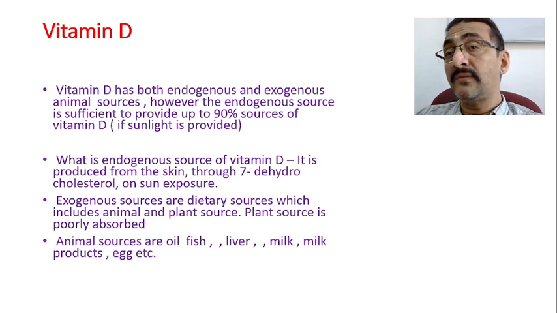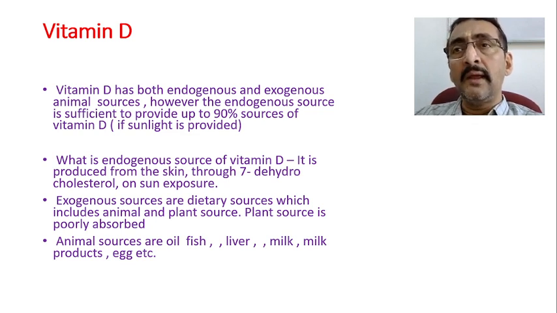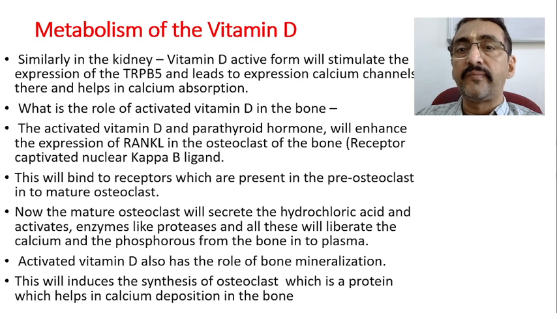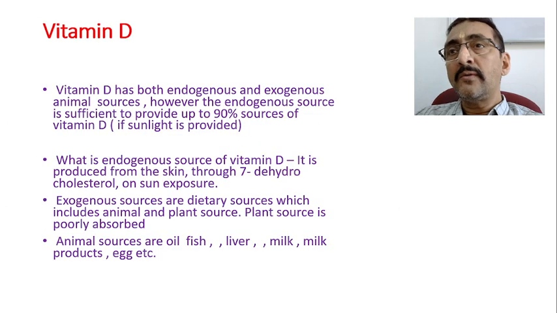Now the problem comes with those who are very strict vegetarians who will not even take milk, or some who have allergies towards milk, like primary lactose intolerance. There the problems actually start. One more common cause is not exposing yourself to sunlight. That is another major cause.